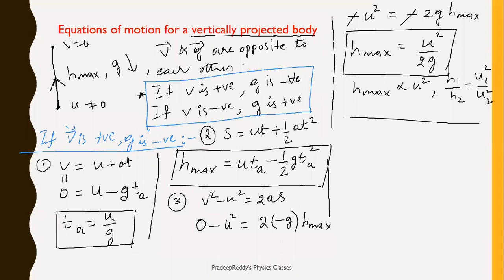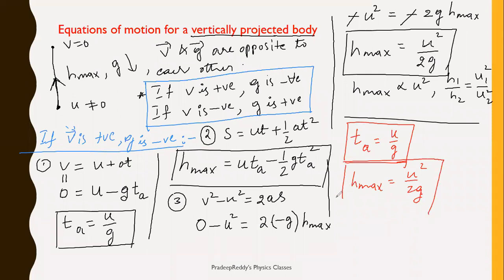So in this part, we have conclusions. The first conclusion is that time of ascent is equal to u by g. This is one equation, you need to learn by heart. And another equation is h maximum, which can be written as u square by 2g. This is the second expression. And previously, we have learnt time of descent is equal to under root 2h by g. This is one more expression you need to remember.